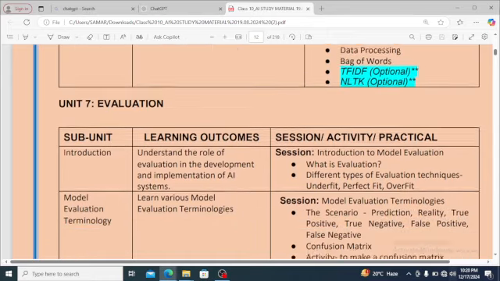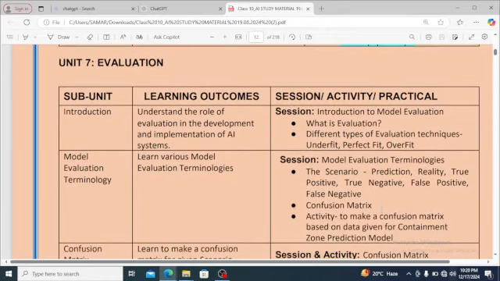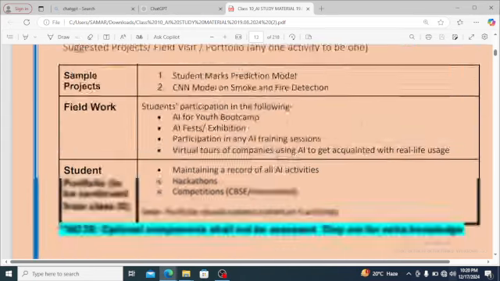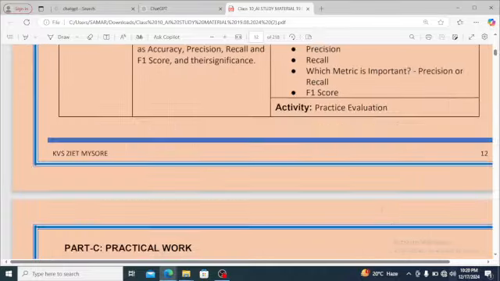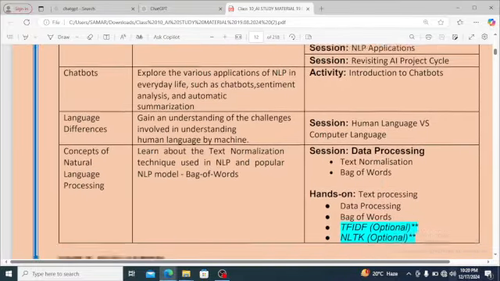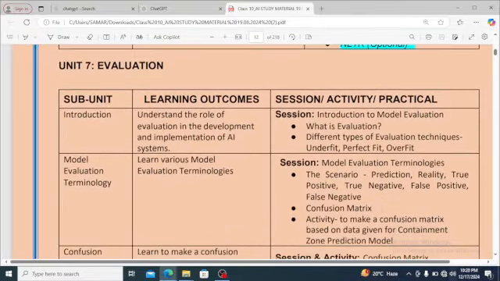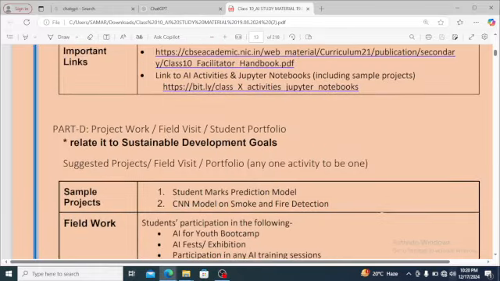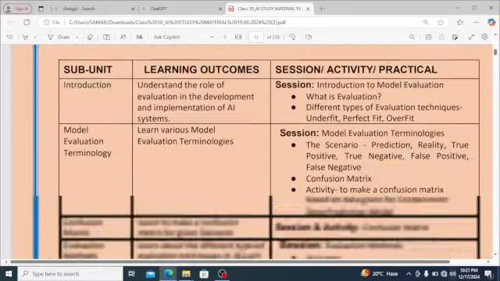The next section is evaluation. Now, the introduction of evaluation will be the role of evaluation in the development and implementation of AI systems. What is evaluation? Different types of evaluation techniques: underfit, perfect fit, overfit. Now we have made AI tools. We are using AI tools. Now we need to evaluate whether a machine is giving us correct instructions. So we have some evaluation techniques which are underfit, perfect fit, and overfit. Model evaluation terminology. What is there in model evaluation terminology?